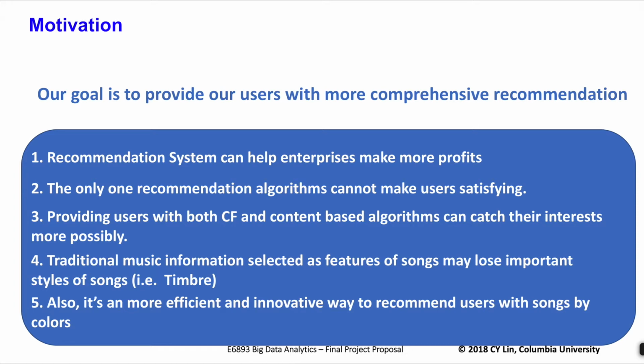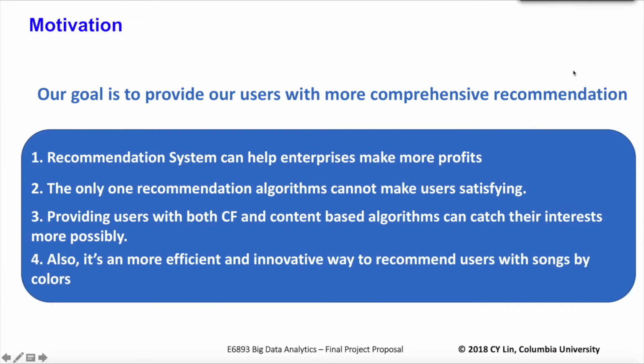Timbre is a very important feature of music. For example, human ears can tell the difference between piano and guitar. This is because their timbre is different. The timbre of a different instrument is distinct, so we can use it to calculate the similarity between songs. For our system, it's a good way to use colors to show the features of music.